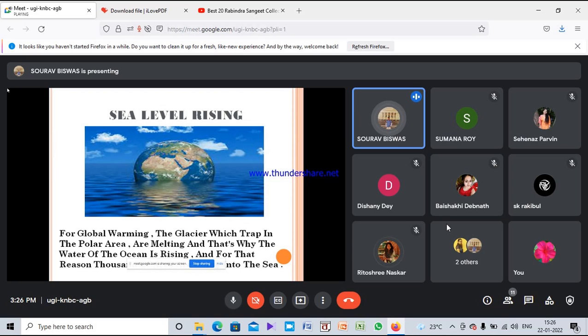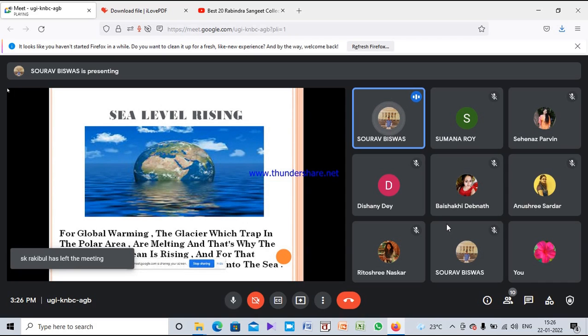By sea level rising, areas like Sagar and Diamond Harbour are very threatened. In India, Sagar and Diamond Harbour are in the most dangerous situation. Sea level rising is the most alarming situation.